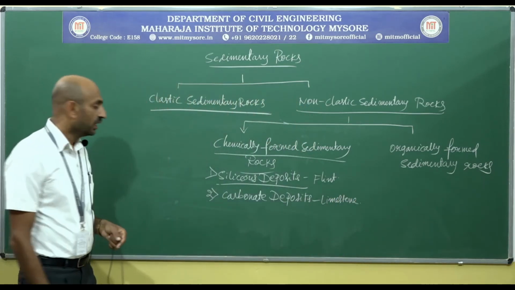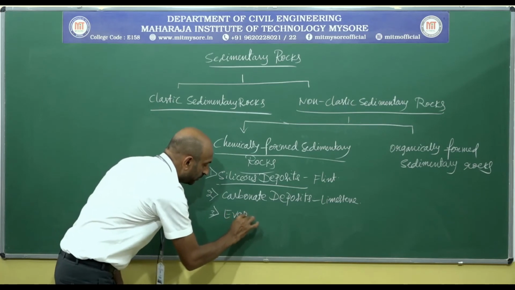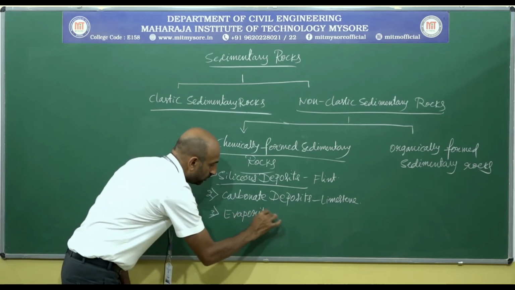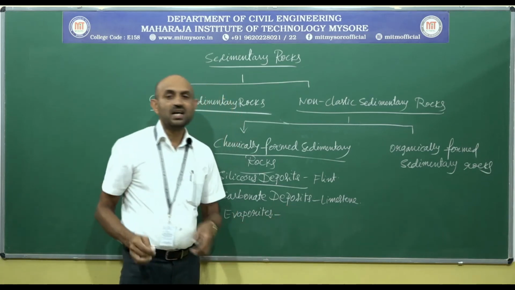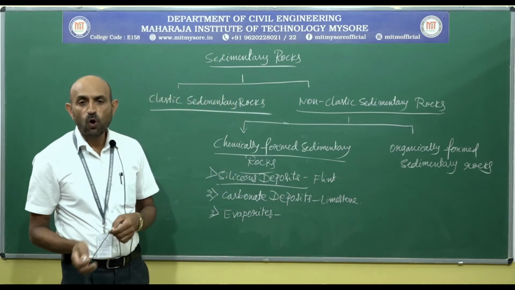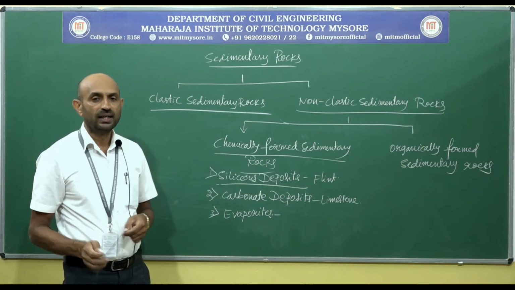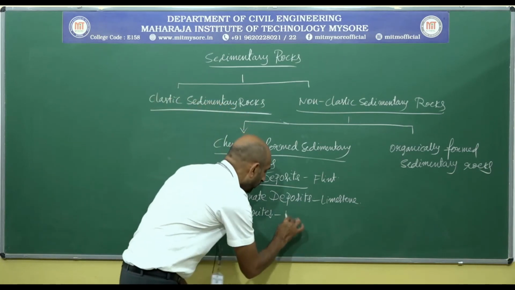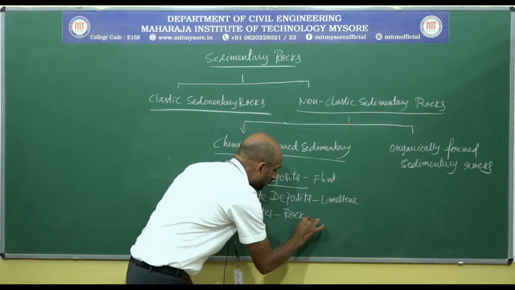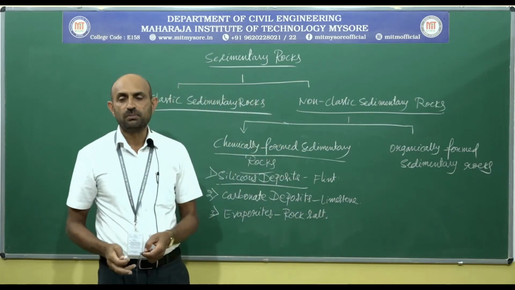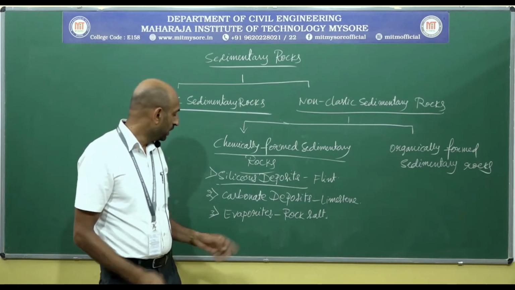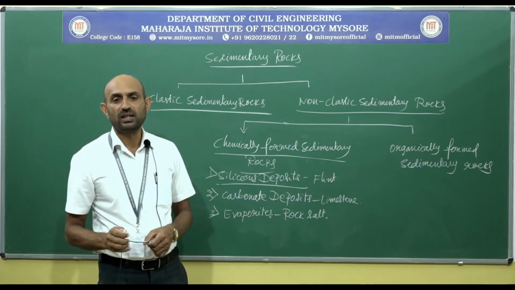The third one, evaporites. The rocks which are formed from evaporation of seawater. Example, rock salt, or even rock gypsum. These rocks are formed by evaporation of seawater.